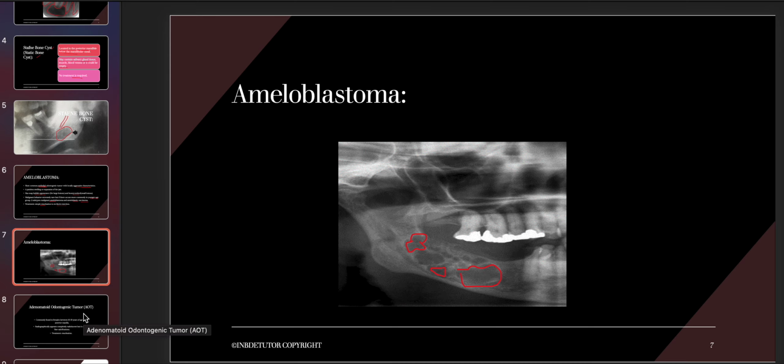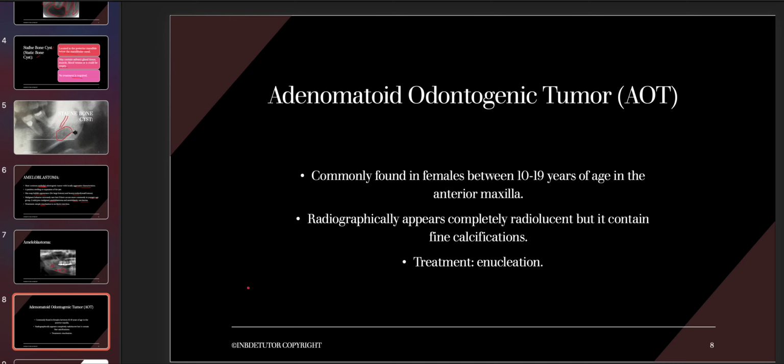Let's move ahead with another condition, that is adenomatoid odontogenic tumor, also known as AOT. Now, most of the lesions that we discuss are mostly present in the mandible. But this one is a little different because it is present in the anterior maxilla, and it is present most commonly in females, and the age group that it affects is 10 to 19 years of age. And 75% of the time, guys, it is associated with an impacted tooth. The most common impacted tooth that it is associated with is the maxillary canine. And again, it is benign in nature.